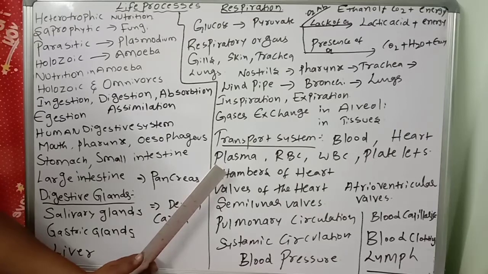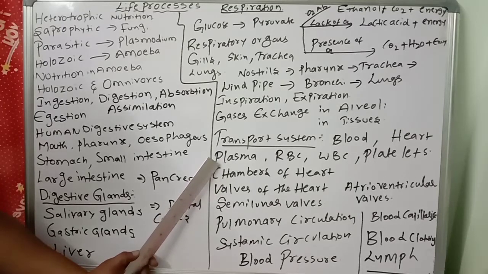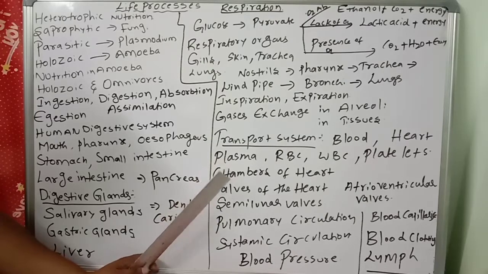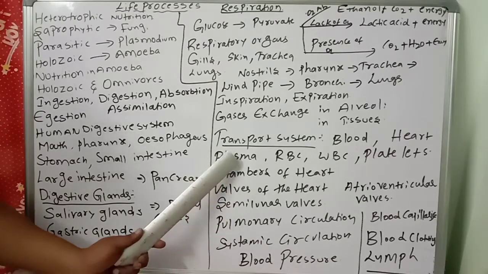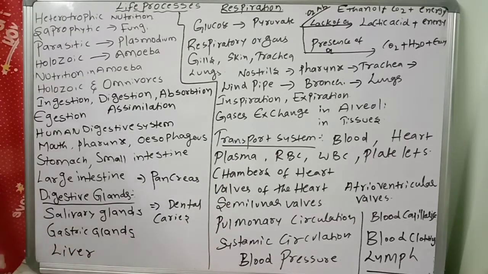Plasma without fibrinogen, without clotting factor, is called serum. Plasma is serum plus fibrinogen. That is the most important concept to remember.